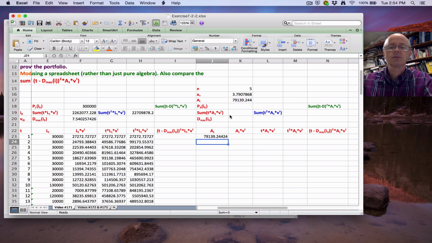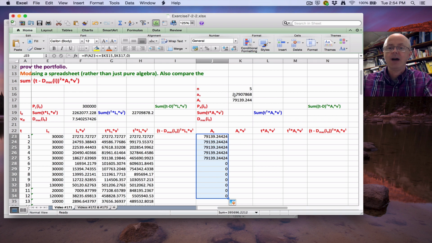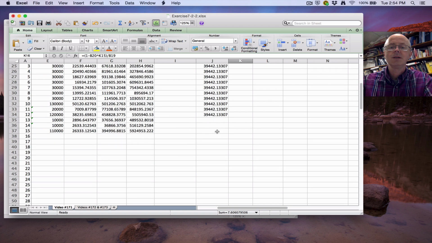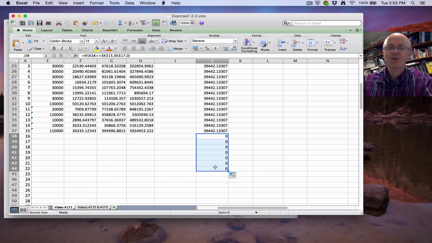Let's see if this works. So this is what's going to happen when n is 5, and notice the first 5 numbers are what you see here for capital A in cell K17. If I change n, make it 15, I get a different value for capital A, and you don't see a bunch of zeros anymore until you go down further, until t gets past 15. Now you see a bunch of zeros. Okay? So this is what you want to do. I hope you got that. Okay? If not, go back and watch it again.